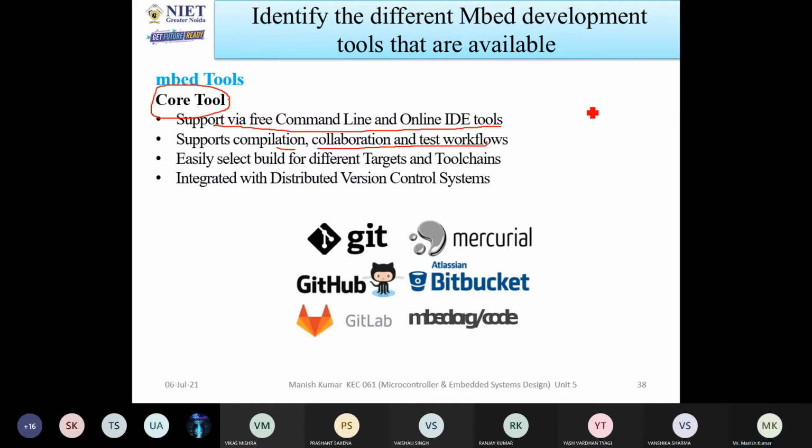Now, it easily lets you select builds from different targets and toolchains. For any microcontrollers, like if I am talking about the Cortex M series, then in the M series, for any type of microcontroller, you are able to write programs. It integrates with distributed version control systems. And also this is a facility if you are using the online software and writing code.